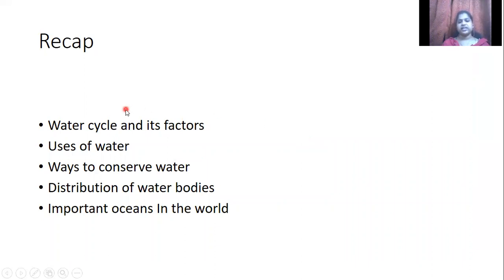First, we have seen what the water cycle is and its factors. The factors include evaporation, condensation, precipitation, infiltration, all of which we have seen, right? We have also seen the uses of water and ways to conserve water, and why we need to conserve water was also discussed. And we have seen the distribution of water bodies. In this, we are able to spot that the earth is covered with more oceanic water. We also saw the important oceans in the world.